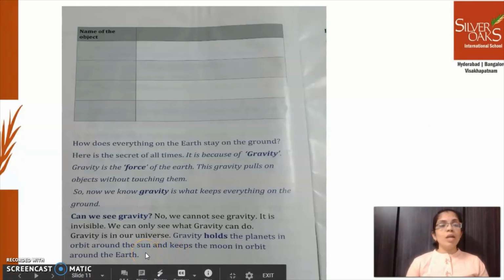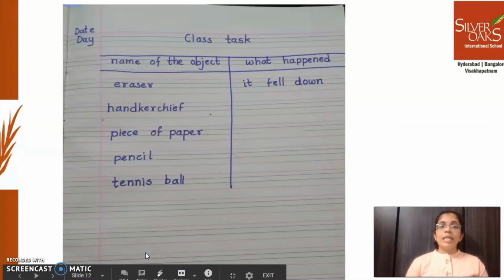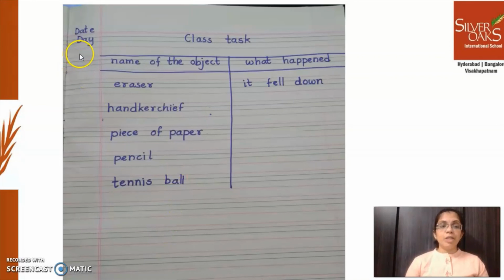Okay then. What is the task you are going to do? The experiment 1 which we discussed on page number 19 you are going to do. Write the date and day in your journal, class task, and draw this tabular column. Write name of the object, what happened. Write the objects like eraser, handkerchief, piece of paper, pencil, tennis ball. And drop them from a distance, and observe what happens and write what happened here.